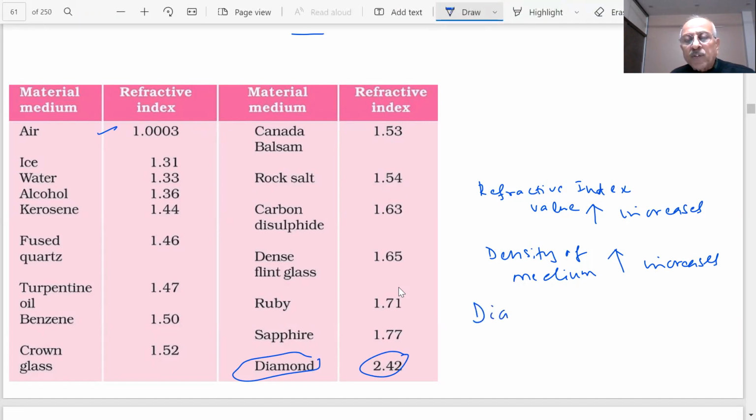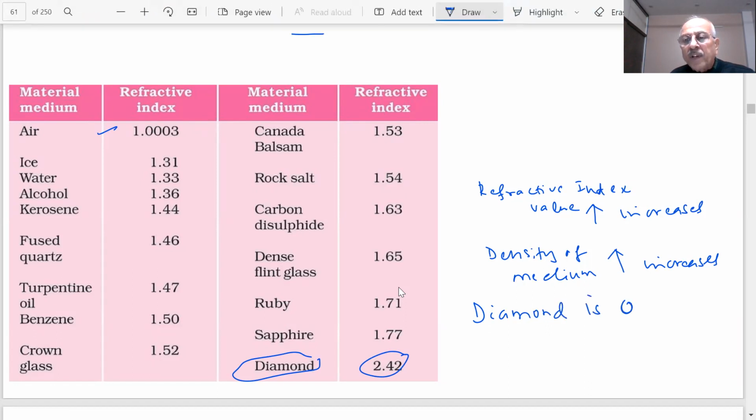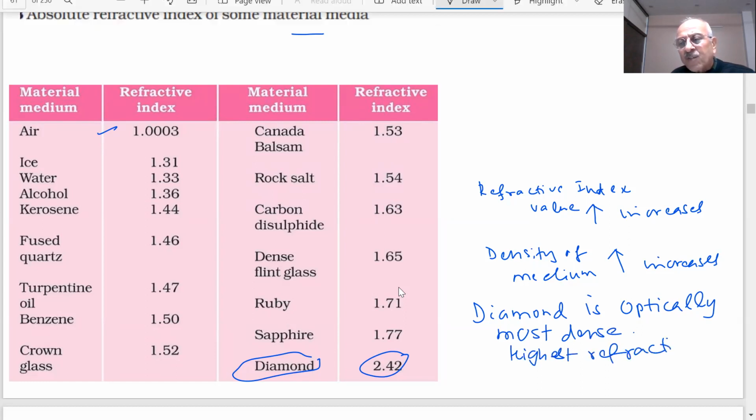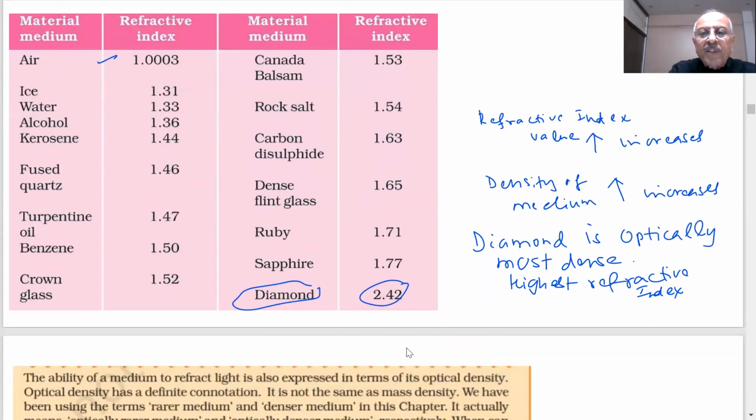Diamond is optically most dense and has the highest refractive index, students. That means the speed of light will be minimum in where? Diamond. Such question will be there, student.